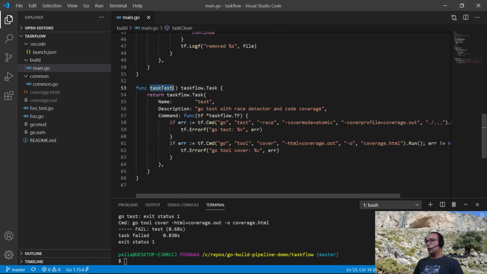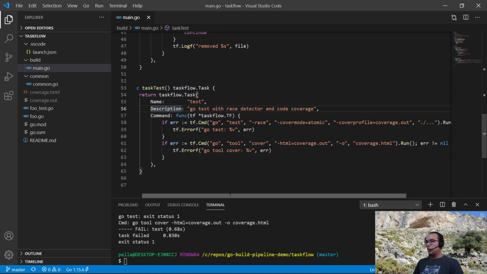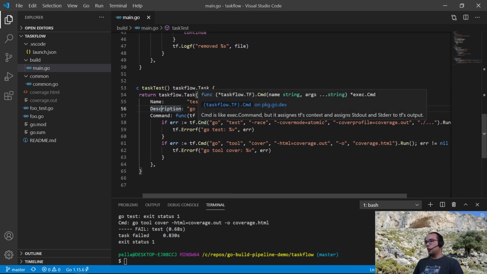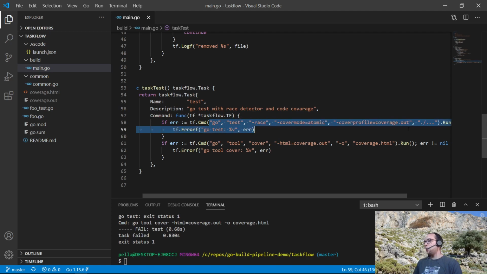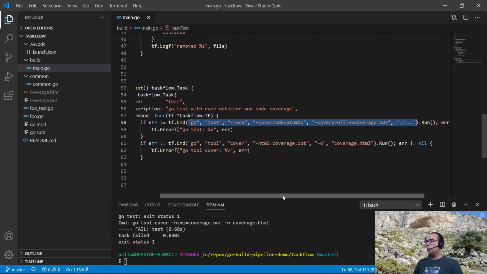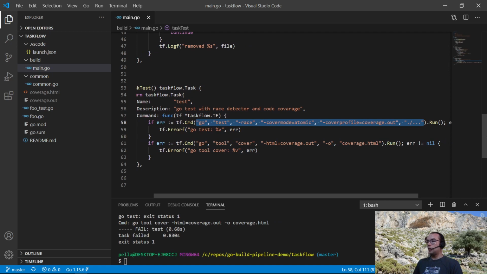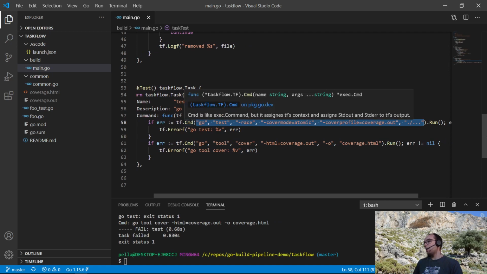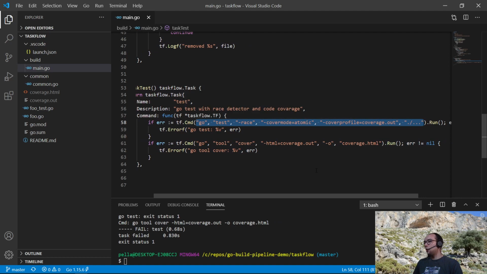Here is the implementation of the test task. Again, name, description, and here we have a Cmd function, which basically only returns the exec command. There are only two helper functions to use to execute other programs. So if you want to change the command, add some environment variables, you just get the exec command and tweak it. But if you need nothing more than that, then you just run it.